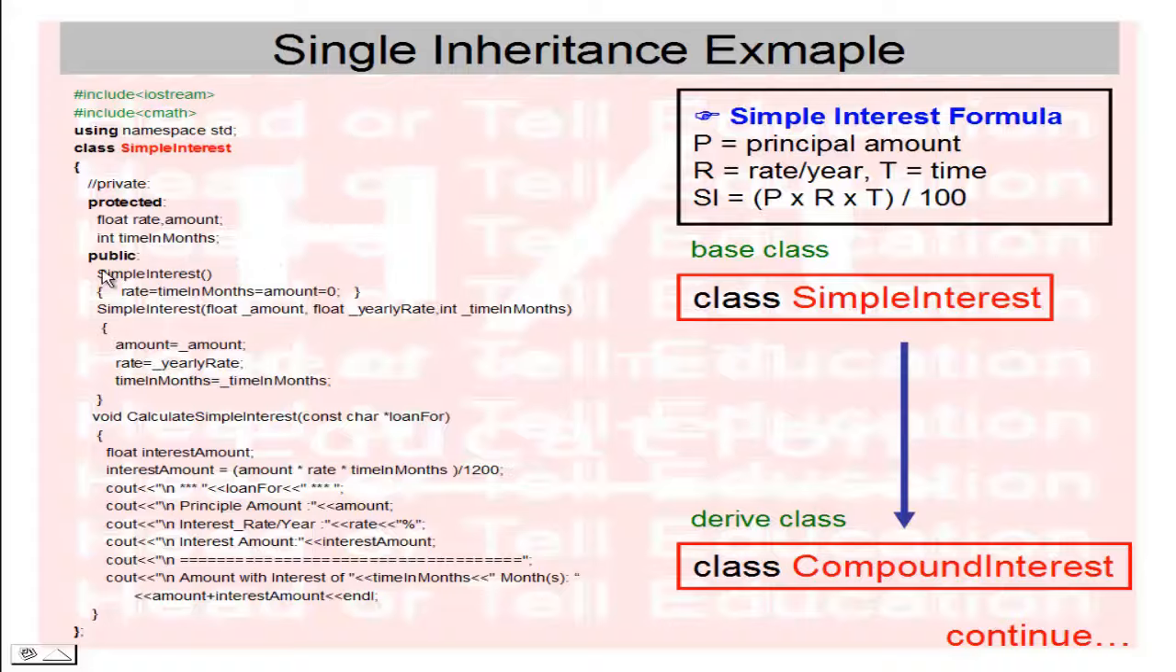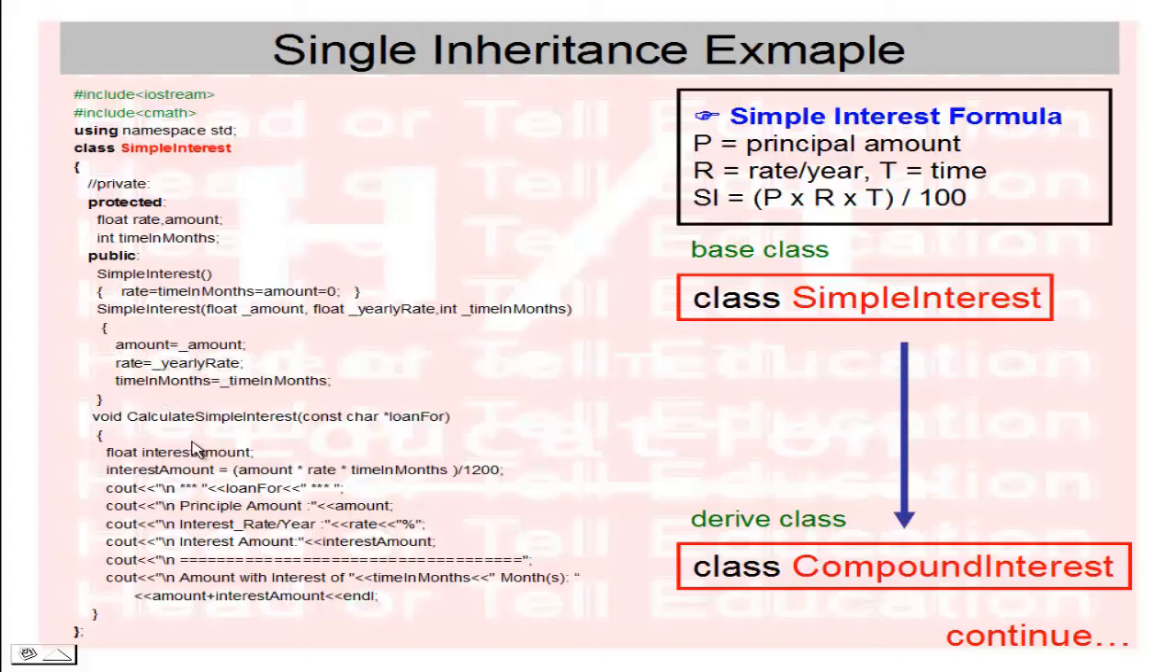Okay, so next is the public keyword. Here is the constructor SimpleInterest. By default I have initialized rate, time in months and amount to 0. There is also a three-argument constructor SimpleInterest, where I am using float amount, float yearly rate, and int time in months. Next, each value I have assigned to these variables.